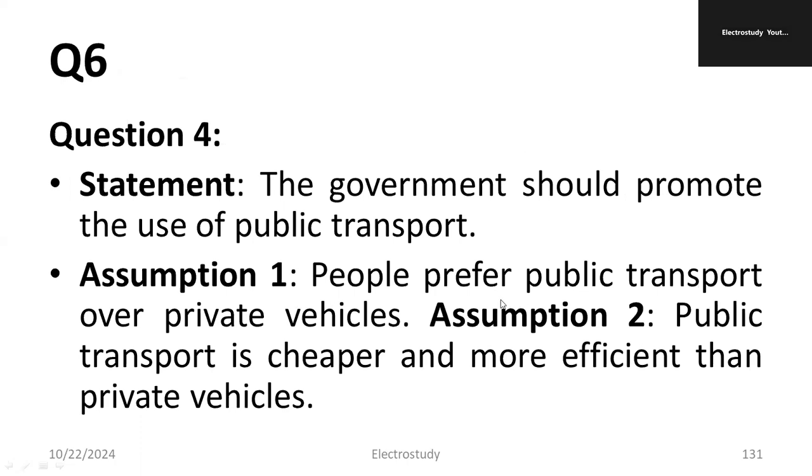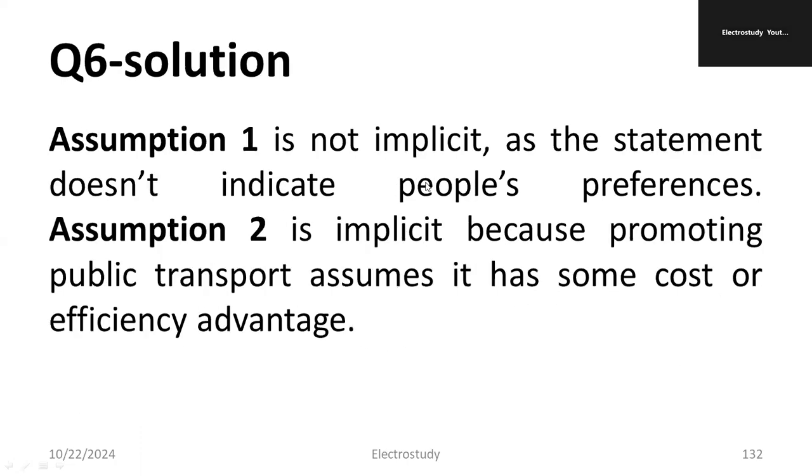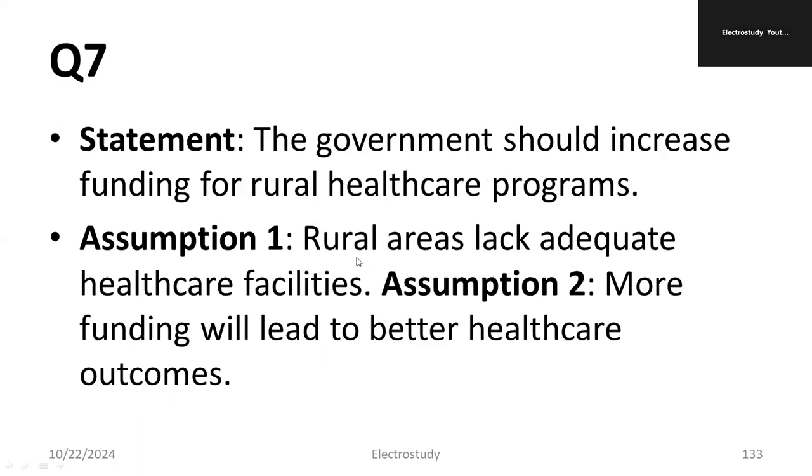People prefer public transport over. It is not true actually. We cannot predict, we cannot confirm it. So the statement is not true. Okay, it is a false statement. So that one is not implicit, whereas the second assumption is implicit.